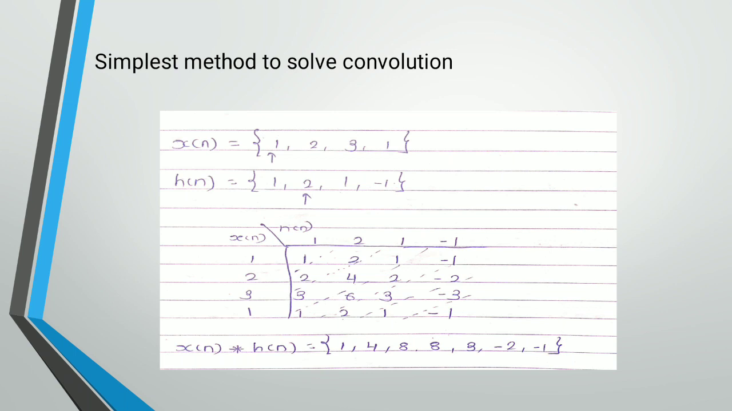Now, how to solve the convolution? x of n and h of n are the two input signals. The sequence x of n is 1 2 3 1, where the zeroth position is 1, and in h of n the sequence is 1 2 1 and -1, where the zeroth position is 2. This convolution is solved by the tabular method, and we get the final convolution, x of n convolved with h of n, is equal to 1 4 8 8 3 -2 and -1.